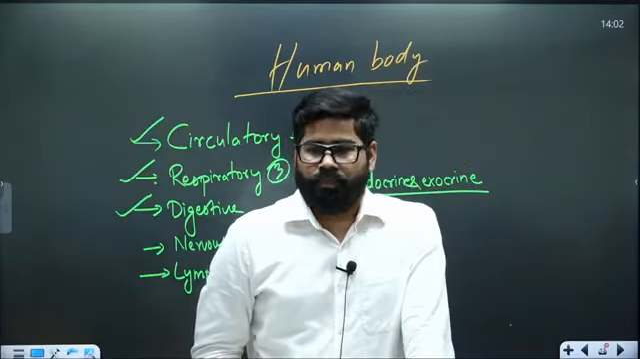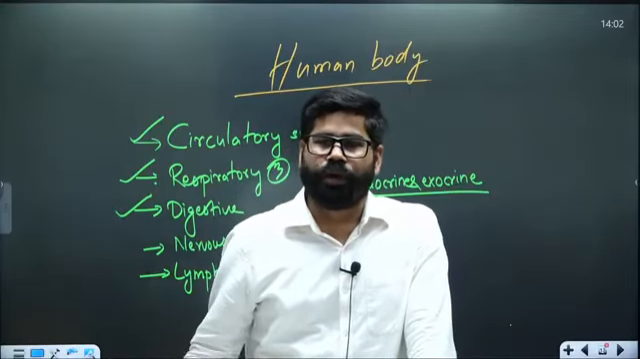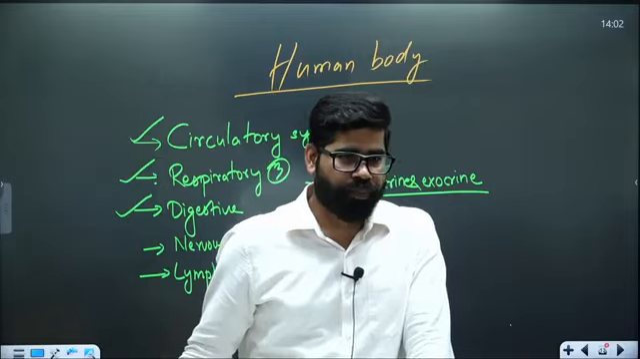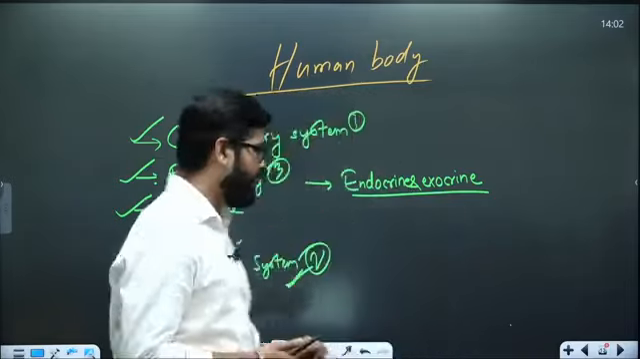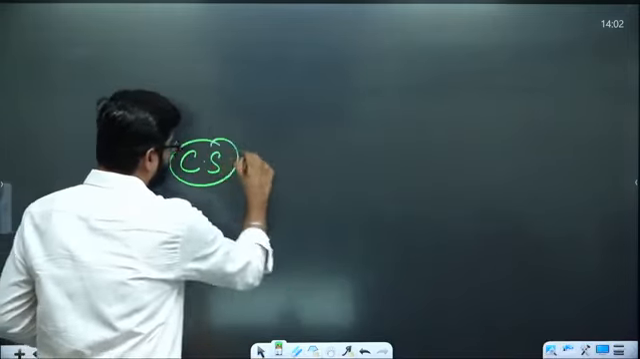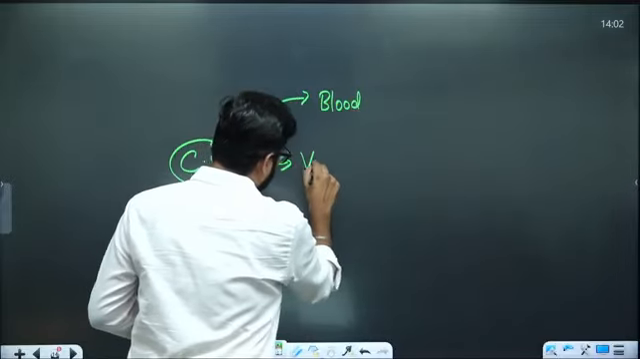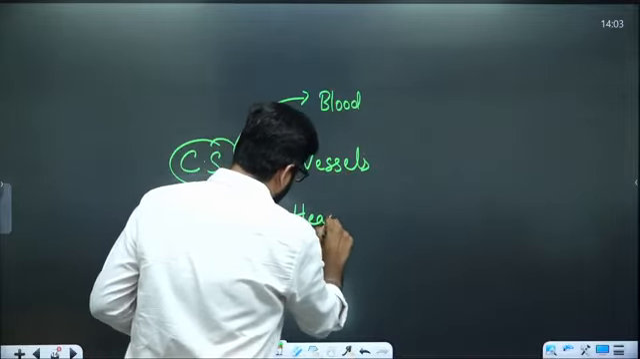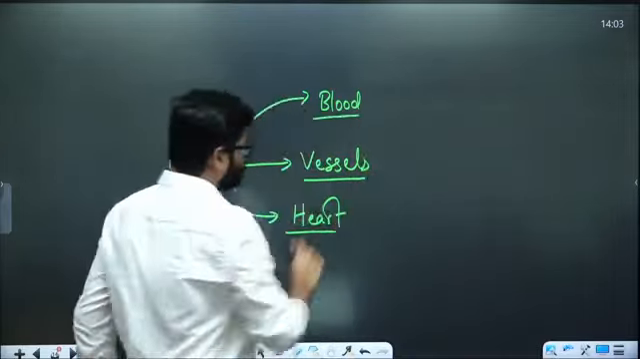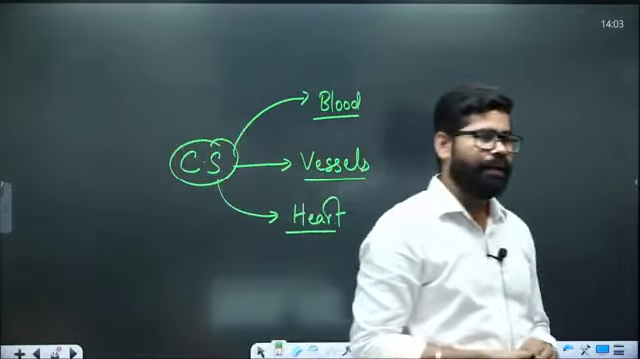Now, in the human body, we have one thing called the circulatory system. And this circulatory system consists of certain things. In the circulatory system, we have one thing called blood. We have another thing called vessels. And the third thing which we have here is the heart. So we have 3 things in here: blood, vessels and heart.